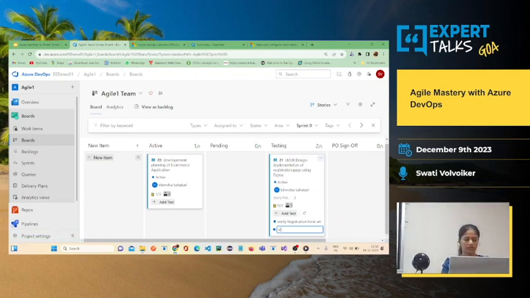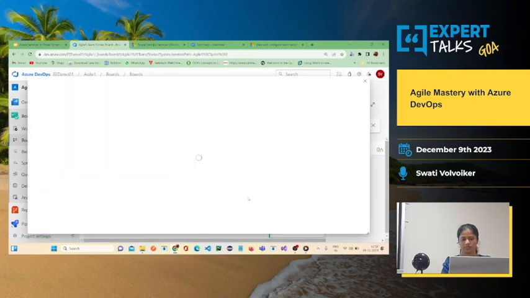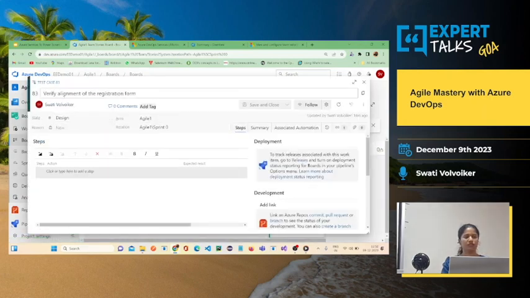And this is with respect to the registration page. Let me add a test case here: verify the alignment of the registration form.